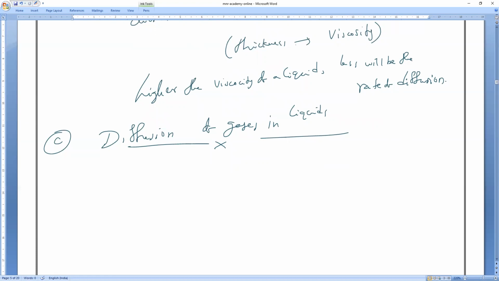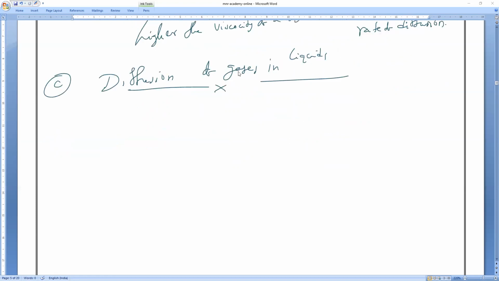So some gases, of course. How many of you have had a cool drink? Have you all had a cool drink? If you open the cap fast, the fluid will come outside. Have you noticed that a fizz sound will come? That is carbon dioxide. Yes or no, guys? Carbonated drinks, gas will come out or not? So we can say gases will dissolve in liquids or not? Yes, sir.